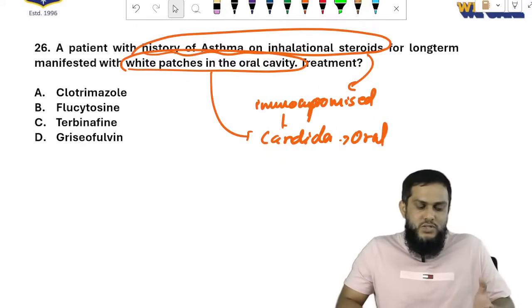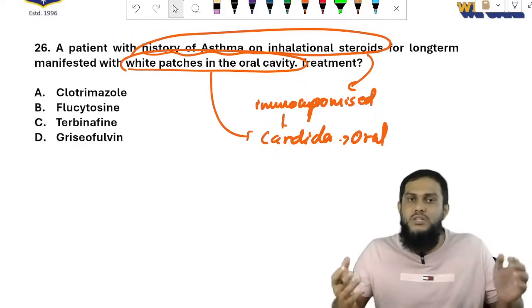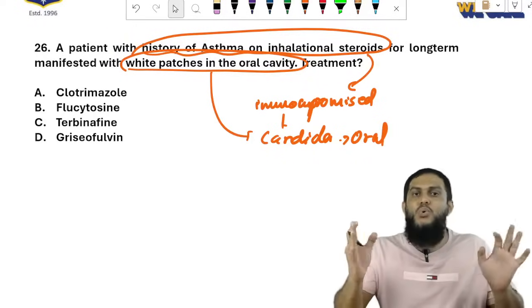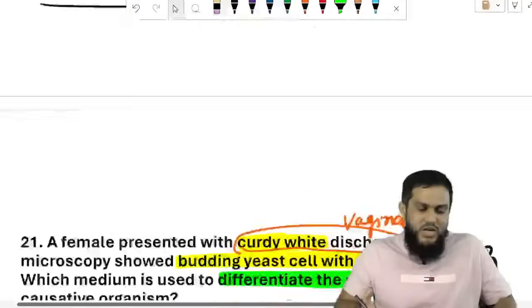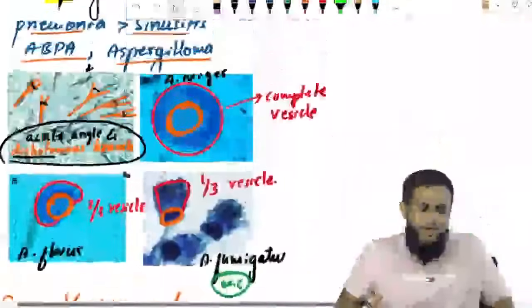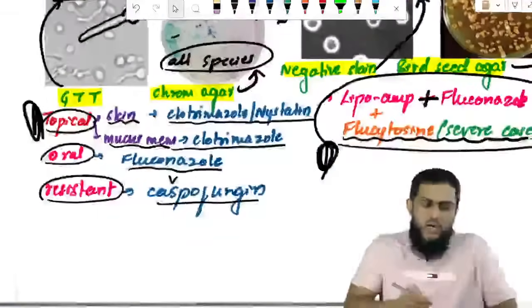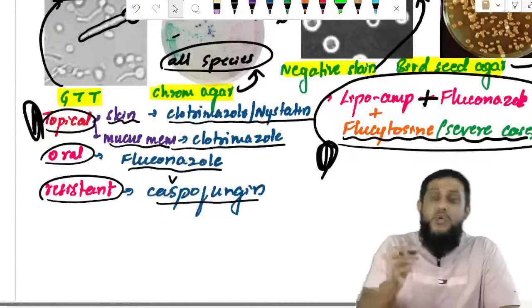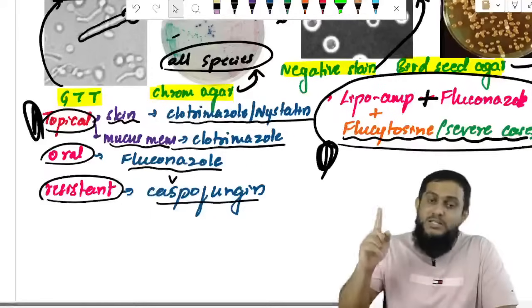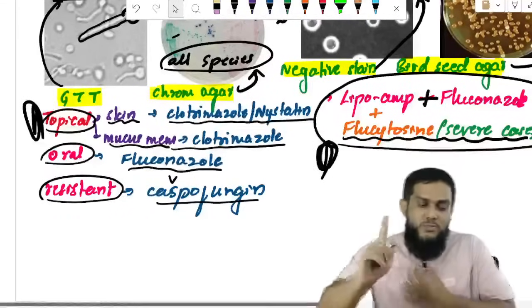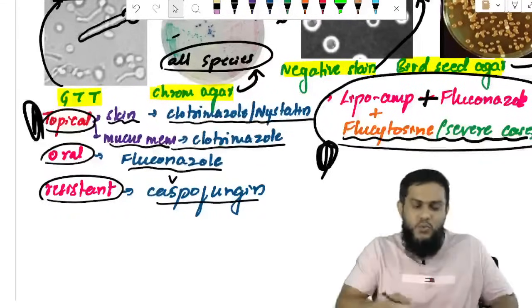Clotrimazole, flucytosine, terbinafine, griseofulvin. What is the treatment? Sir, azole, the drug of choice, right? Look at the treatment of candidiasis, I will show it once again, look at the treatment. The treatment of candidiasis is very important, that is why I am showing it again. Topically for skin and mucous membrane, clotrimazole. Nystatin can be used only for the skin, not for the mucous membrane. Orally fluconazole, if resistant, caspofungin. If you see these drugs, which is the drug which is present here?